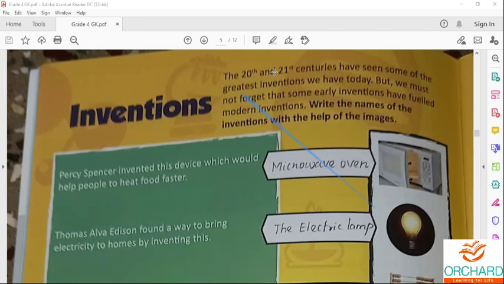So stop chatting and just listen. If you didn't have your book, you just listen.